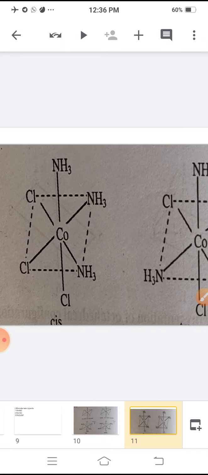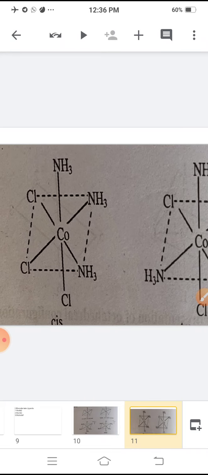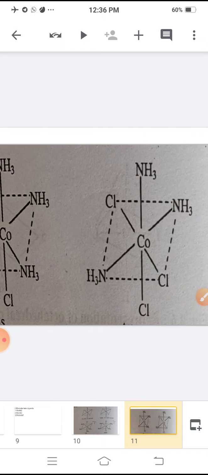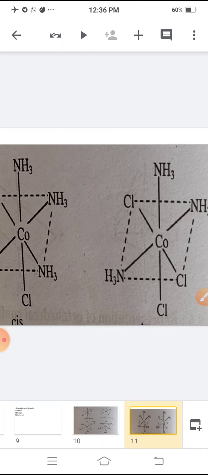And hence the IUPAC nomenclature for the first complex, cis, is fac-trichlorotriaminecobalt(III), or facial, in short called FAC, and meridional, in short called MER, trichlorotriaminecobalt(III). This is a neutral complex.